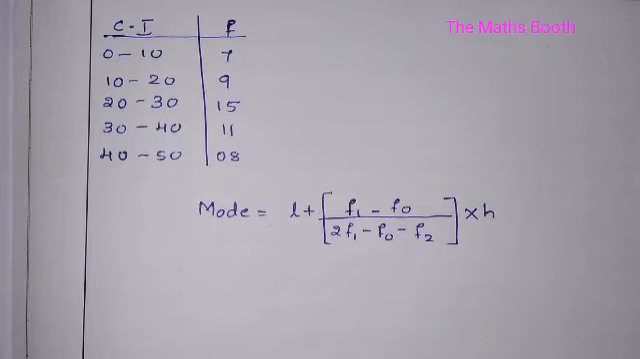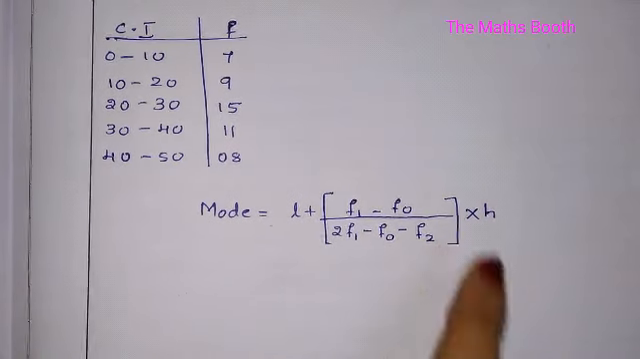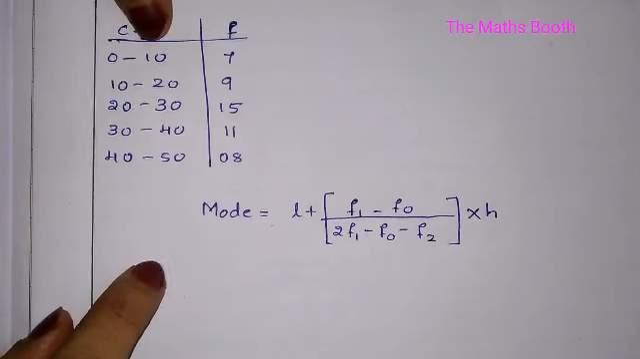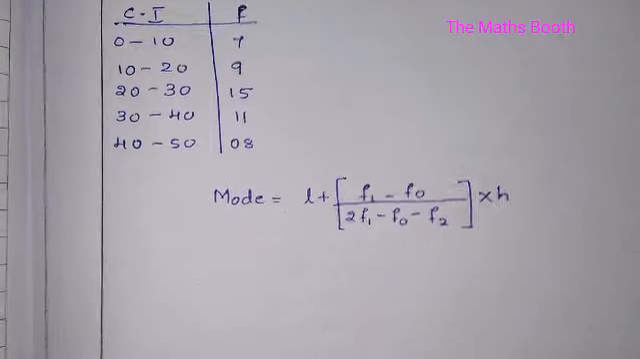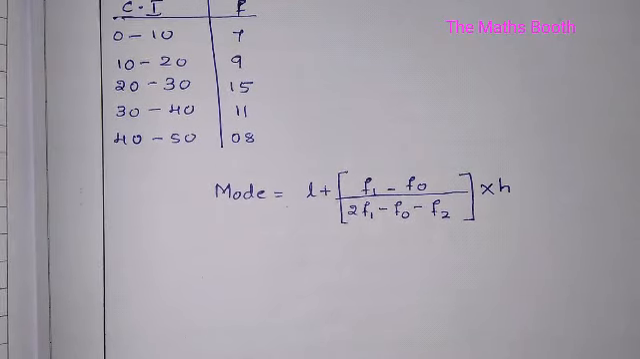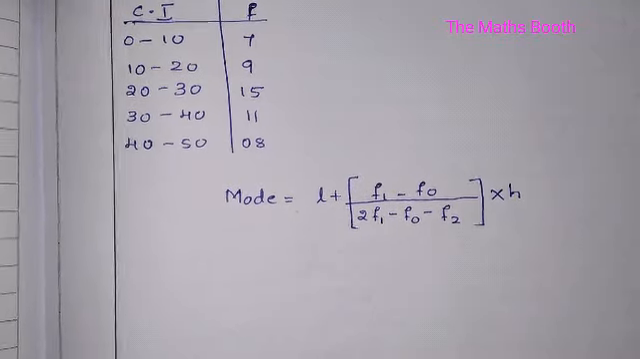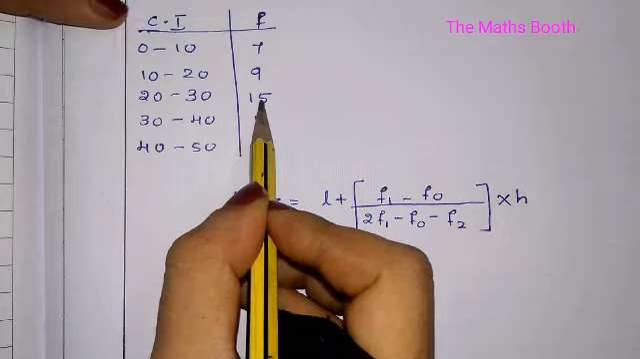To solve the mode, we need to understand this formula well first. Here in a mode problem, there is no tabulation or anything. We only have to write the question and see which is the highest frequency in the given table. Okay, we can see here 15 is the highest frequency.